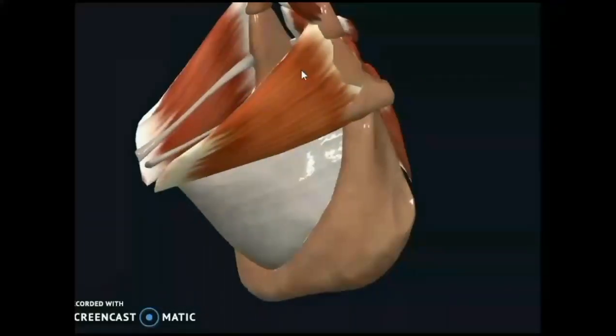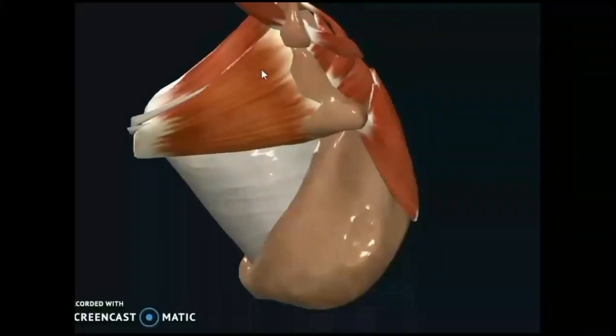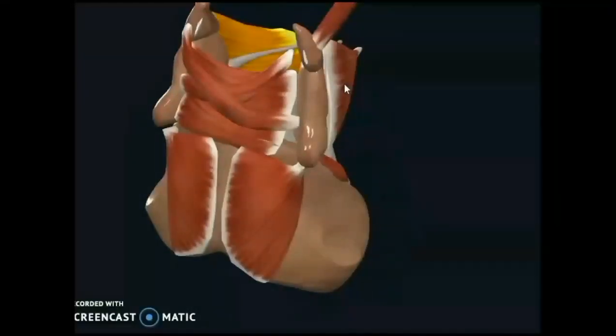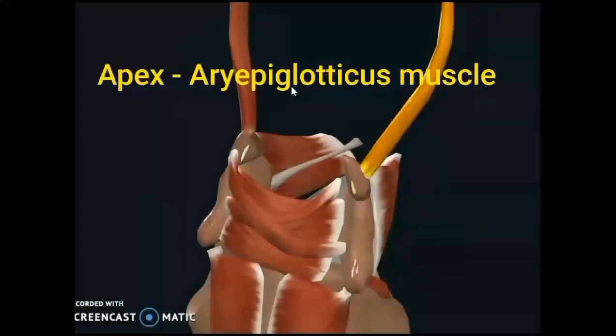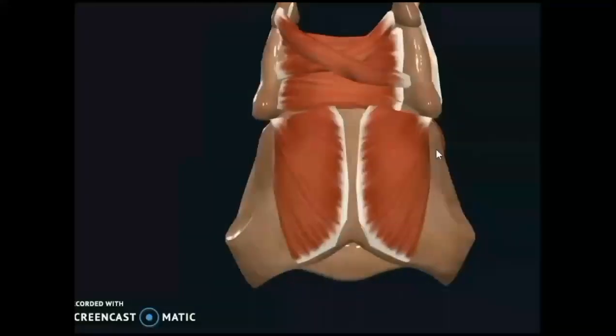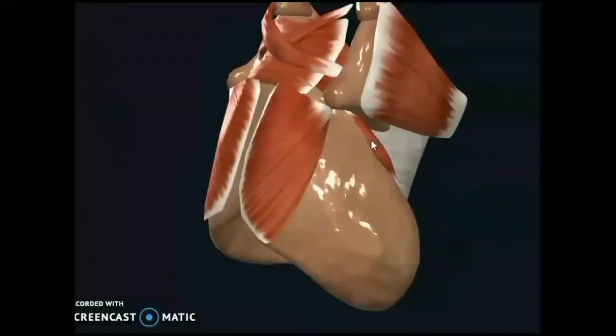Anterolateral surface gives attachment to the thyroarytenoid muscle. And coming to the structure here, this is the right thyroarytenoid muscle, and the apex gives attachment to the aryepiglotticus muscle, and the mucosa covering the aryepiglotticus muscle is the aryepiglottic fold, forming the lateral wall of the laryngeal inlet.